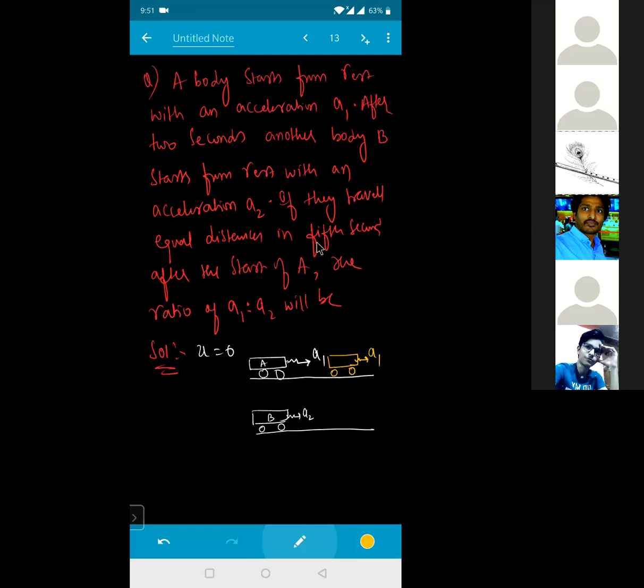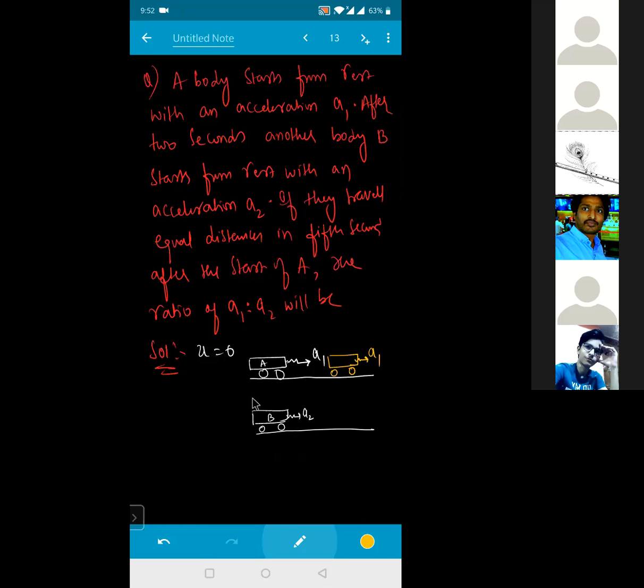If they travel equal distance in the 5th second, 5th second में अगर ये डिस्टेंस ट्रैवल कर रही है तो सेकंड वाली कितना डिस्टेंस ट्रैवल करेगी? Try to understand the question better. That is very important here. First car is traveling with an acceleration a1. Second car is traveling with an acceleration a2.